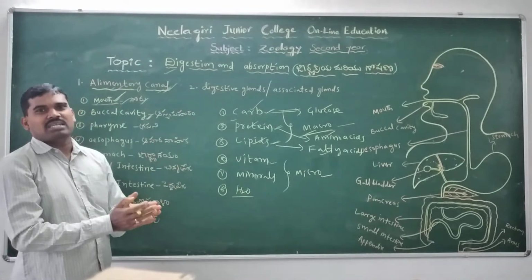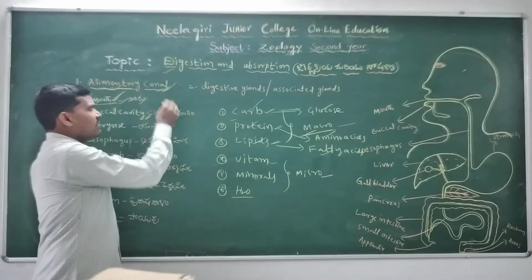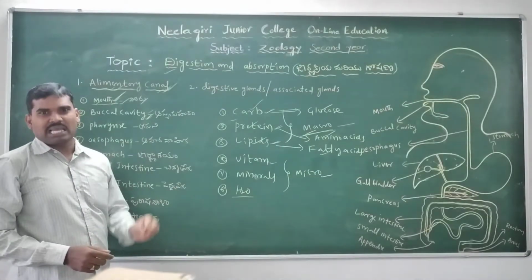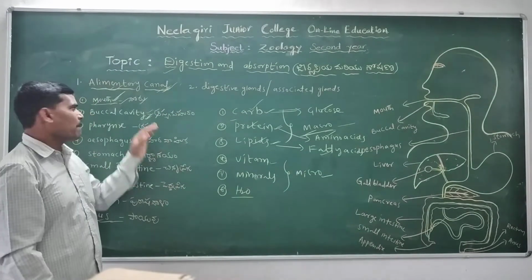The buccal cavity consists of two or three parts. The teeth, tongue, and salivary glands are also present inside the buccal cavity.